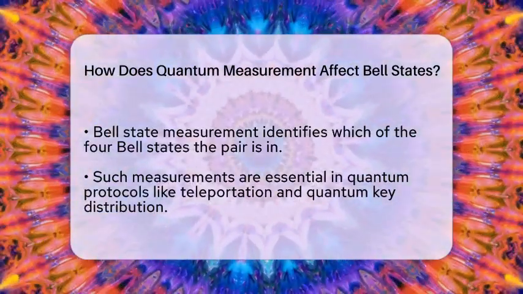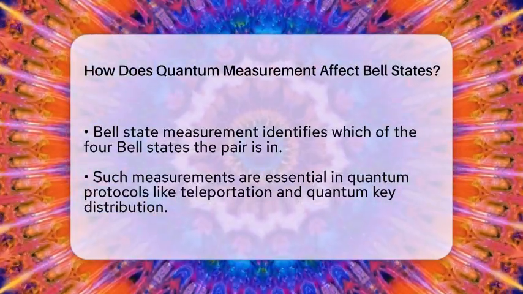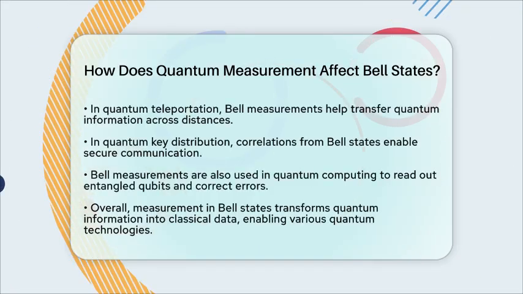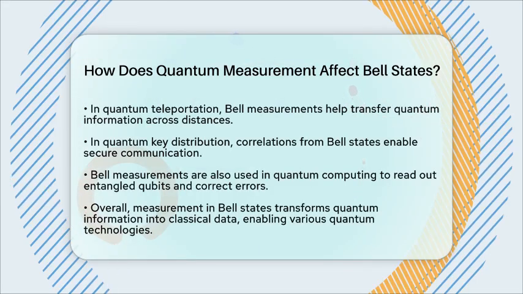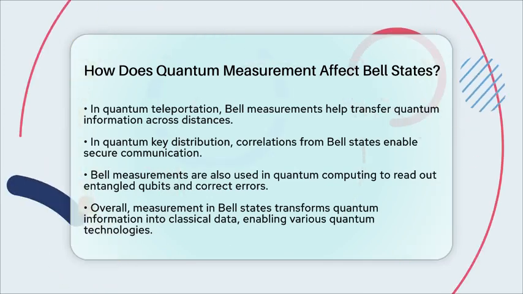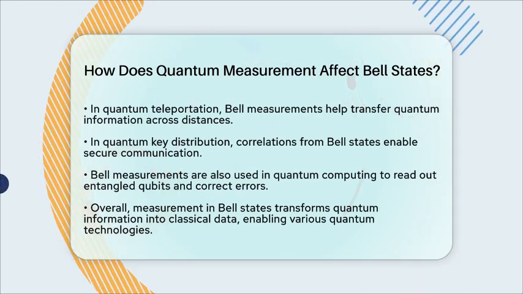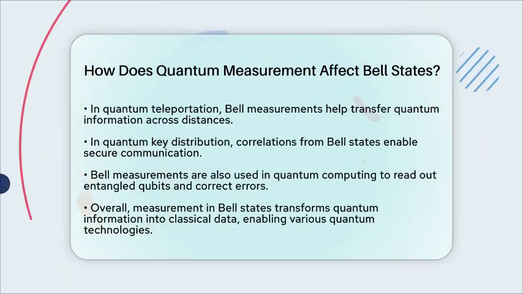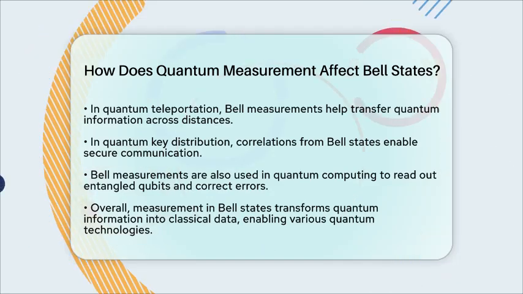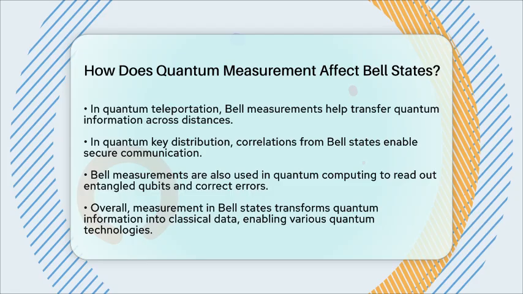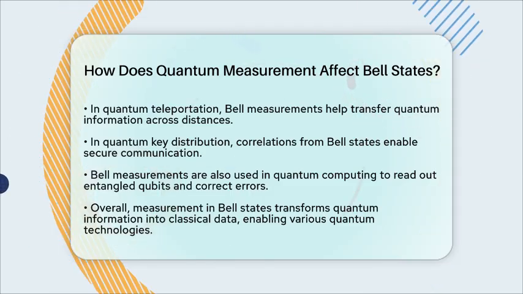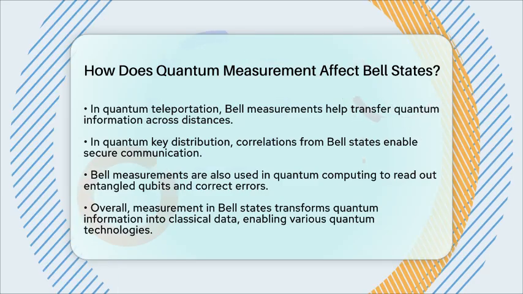In practical terms, Bell state measurements are used in many quantum technologies. For example, in quantum teleportation, the measurement outcome helps reconstruct a quantum state at a distant location. In quantum key distribution, the correlations from Bell states help ensure secure communication by making eavesdropping detectable. And in quantum computing, Bell measurements are used to read out entangled qubits and correct errors.